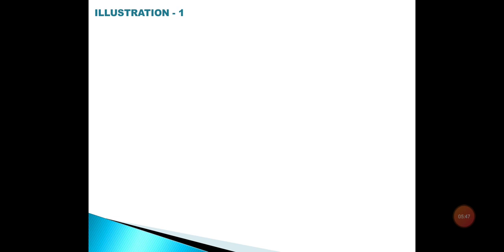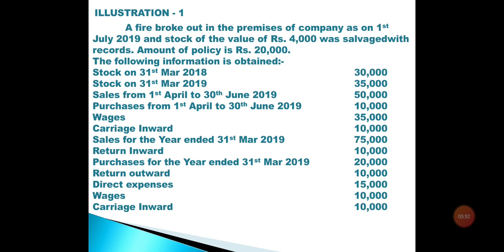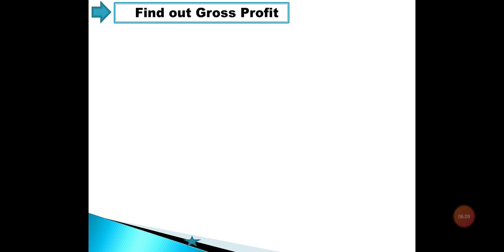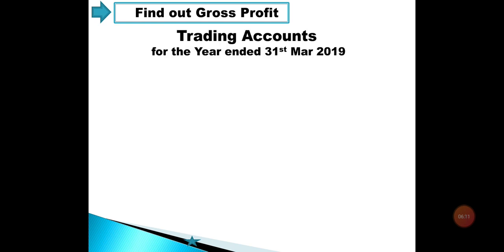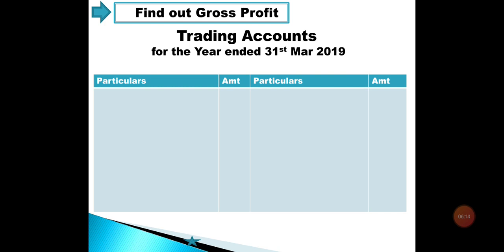Rather than discussing other things, I have directly brought an example here, and with the help of this example we are solving the amount of claim. So what was our first step? Our first step was finding out the percentage of gross profit. But for finding out the percentage of gross profit, we must know the value of gross profit. So we'll prepare the trading account, and the financial year given here is 31st March 2019.